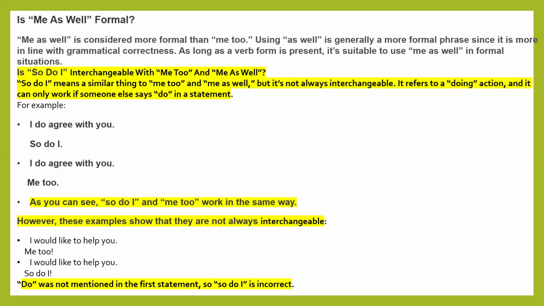Examples are: "I do agree with you." "So do I." It is a correct reply. "I do agree with you." "Me too." We can use this, but grammatically more correct is "so do I," because "do" is a doing action. It is indicating doing action. So as you can see, "so do I" and "me too" work in the same way, but we prefer the "so do I" reply.